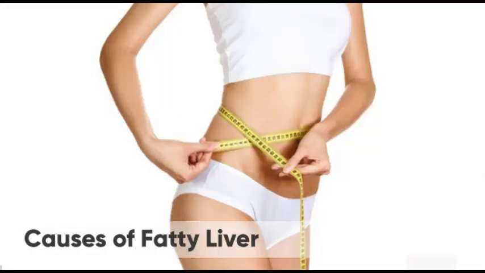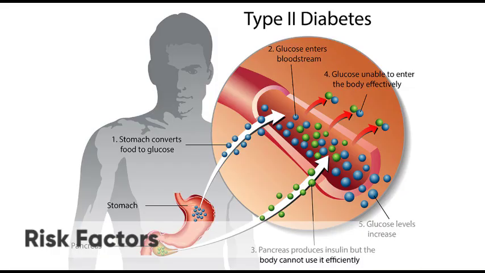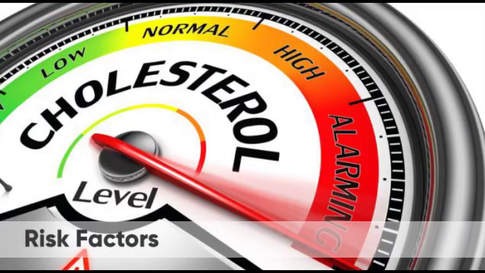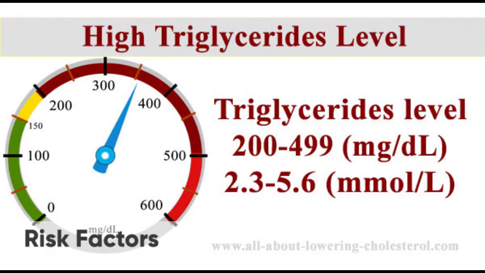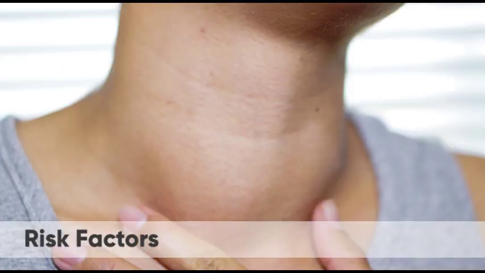So what are the causes of fatty liver? First is viral hepatitis, autoimmune conditions, medication, rapid weight loss, malnutrition. So what are the risk factors for fatty liver? Type 2 diabetes, gastric bypass surgery, elevated cholesterol levels, elevated triglyceride levels, polycystic ovarian disease, hypothyroidism. These are the risk factors for fatty liver.